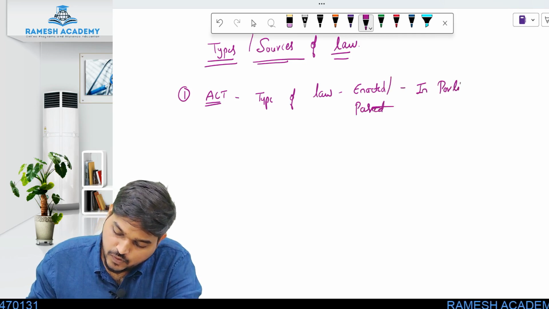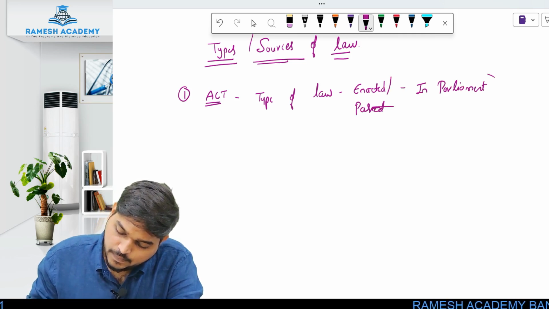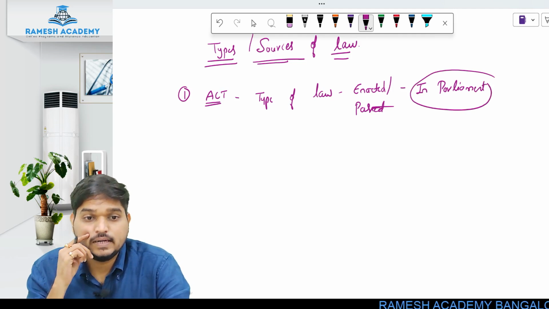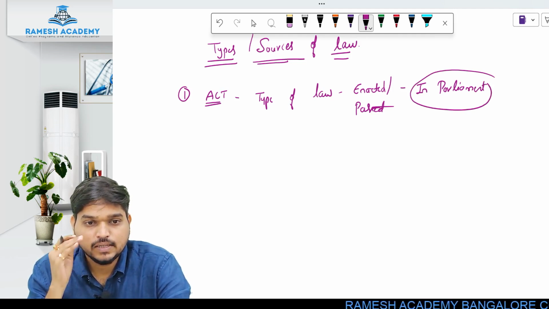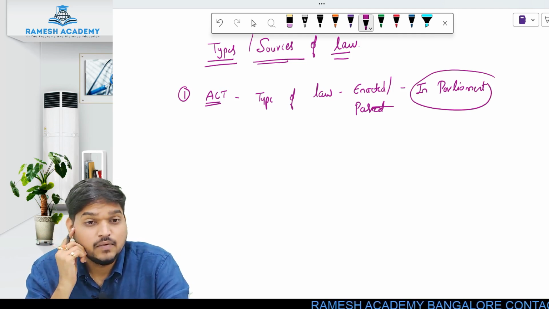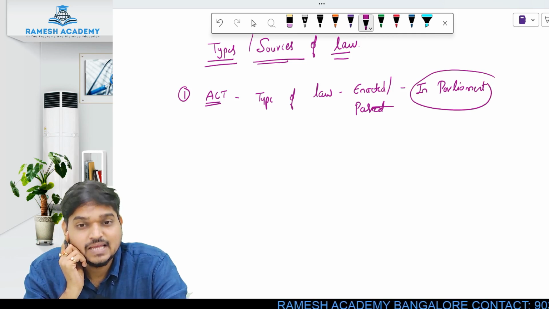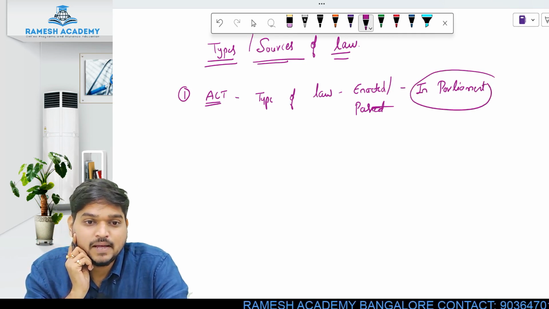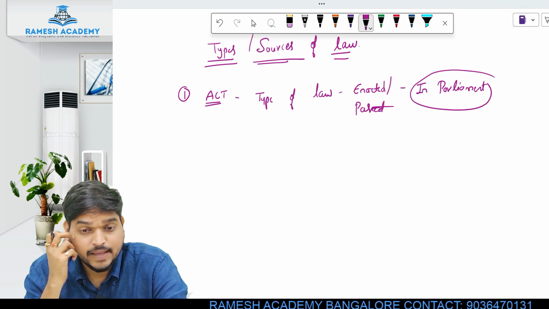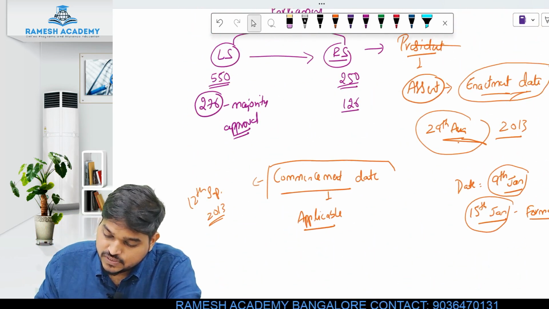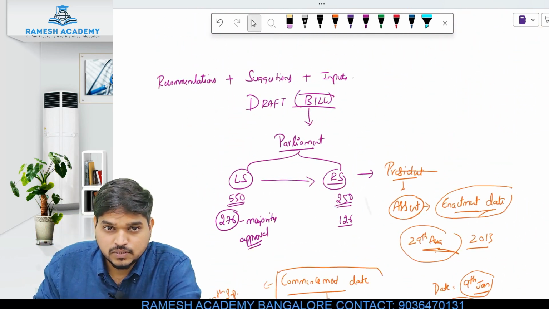Any type of law which is passed in the parliament, such laws are called an act. An example is your Companies Act 2013. Why is it called an act? Because it is enacted, or passed, in the parliament by following the procedure which I have just explained to you. What is the procedure?